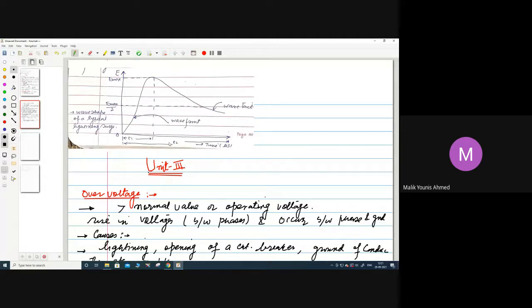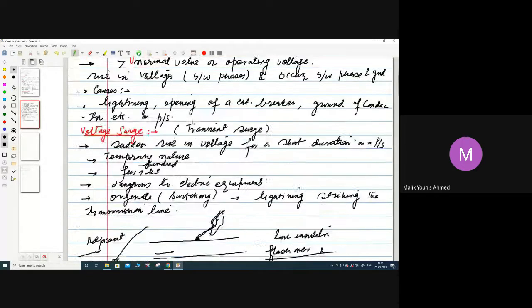So we were talking about this being a damped sinusoid. Of course, this is a damped sinusoid. It will increase and then it will exponentially decay. So that we already called an underdamped system. It's a sinusoidal wave, but it has been damped in this case. So this is a wave tail. This is time versus the voltage. This is the wave shape a lightning surge can have.